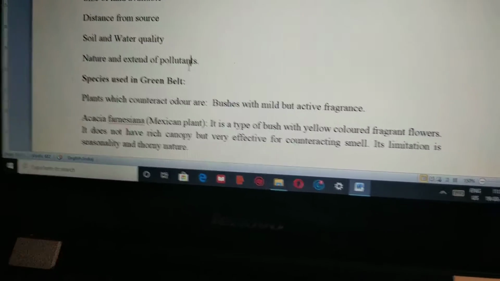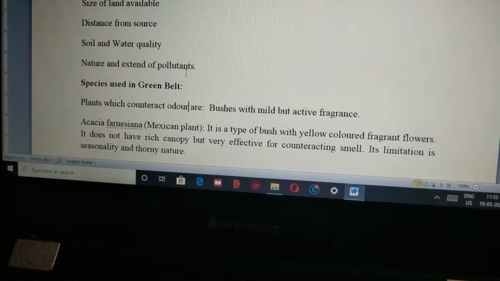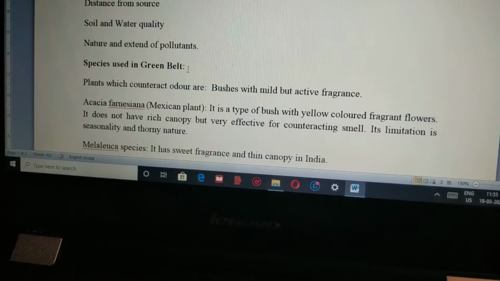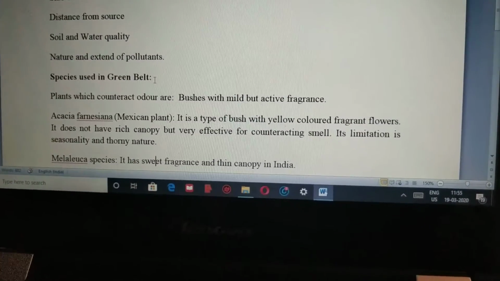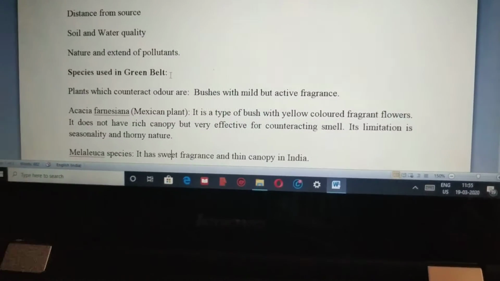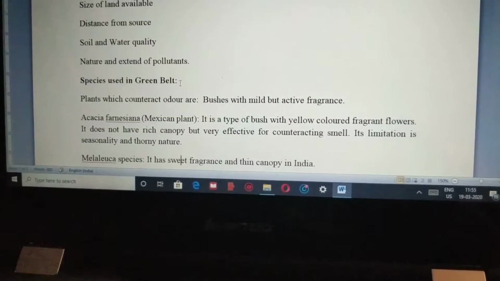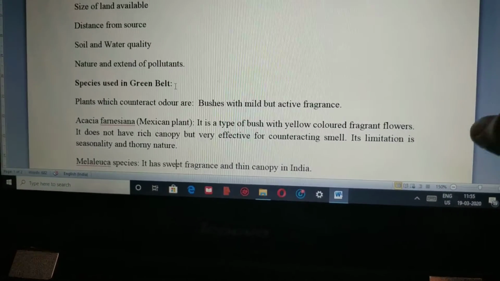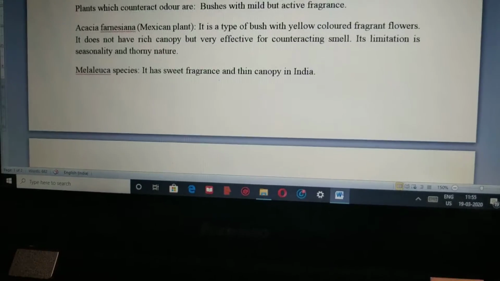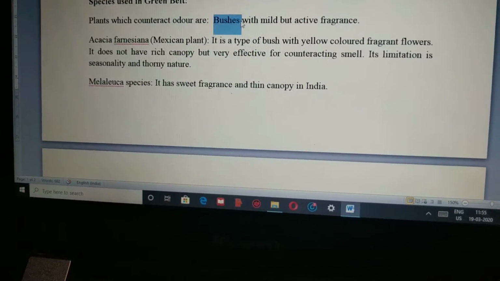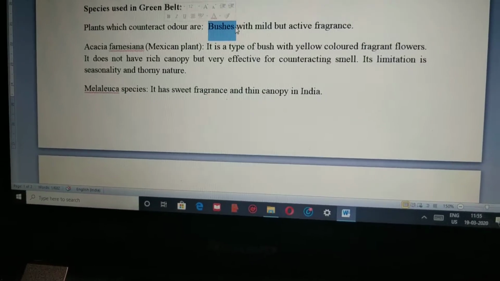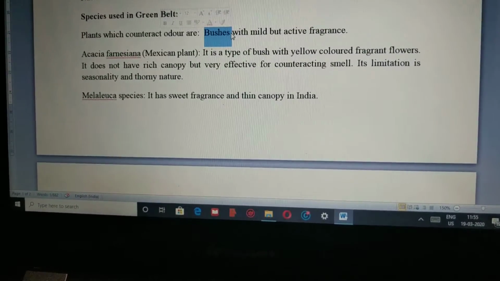Now what happens next? We have to discuss which species are being used for the green belts. Green belt usually has two different kinds of species. That means we can use two different kinds of species for creating the green belts. The first kind of species is the bushy plants, the plants which are like herbs and shrubs.